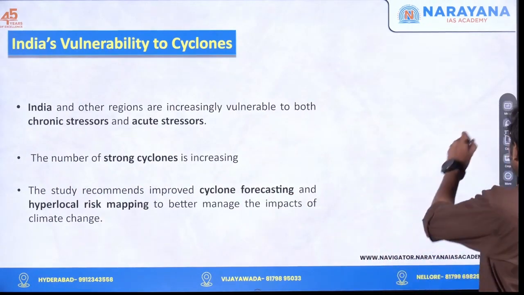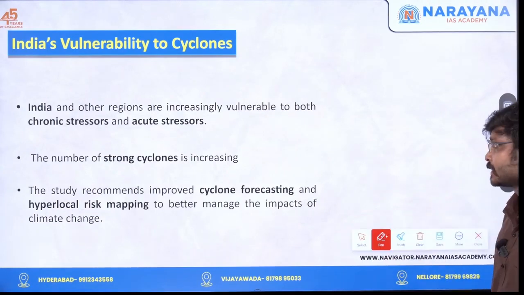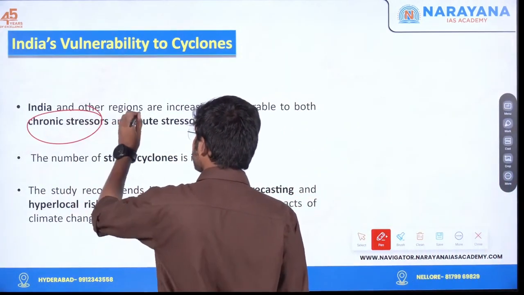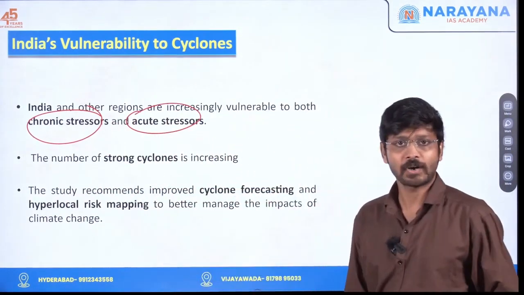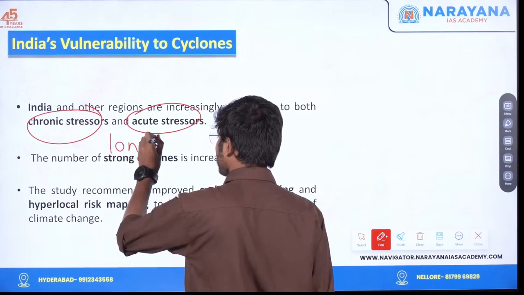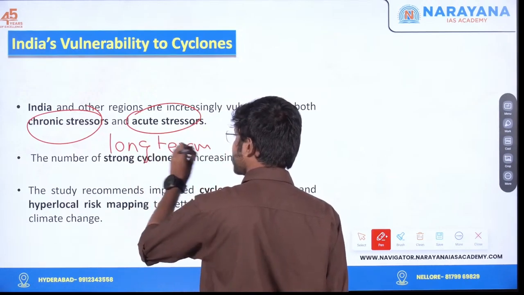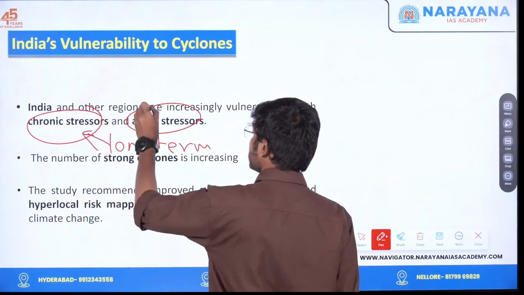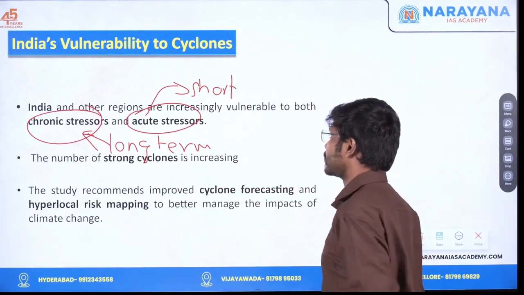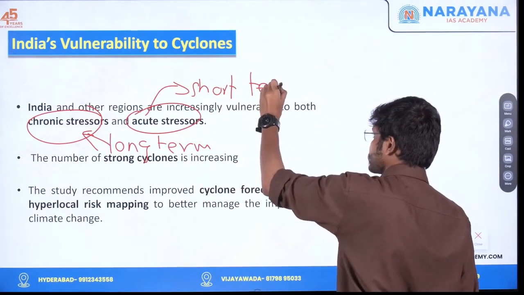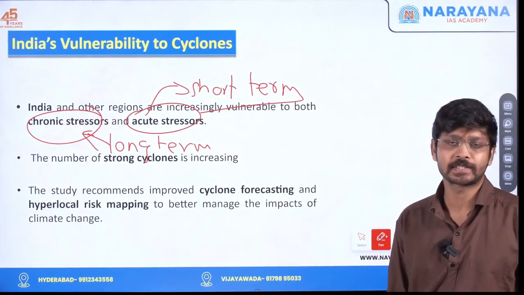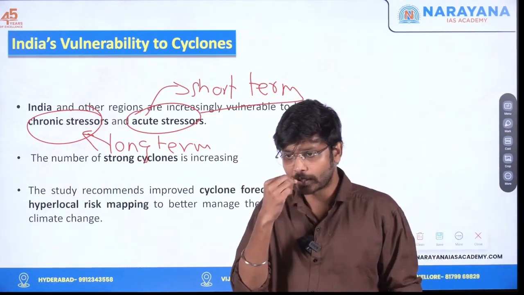Next one, again, this was from the study only. India and other regions are increasingly vulnerable to both chronic stressors as well as acute stressors. Chronic stressors means long-term issues. Long-term issues we call chronic stressors. Acute stressors means short-term. Short-term we call acute stressors. An example for long-term is climate change. Climate change itself is long-term.